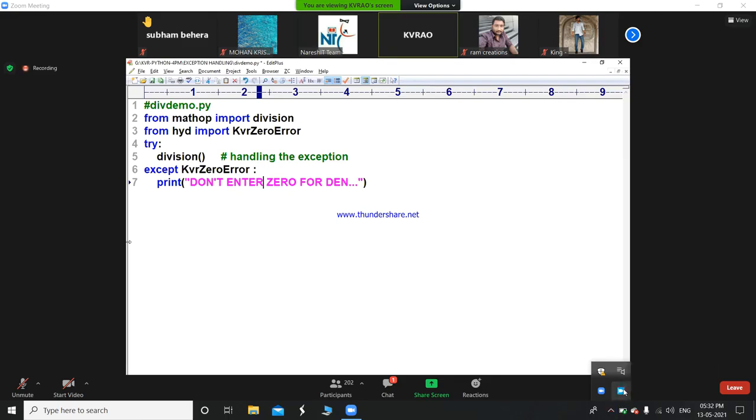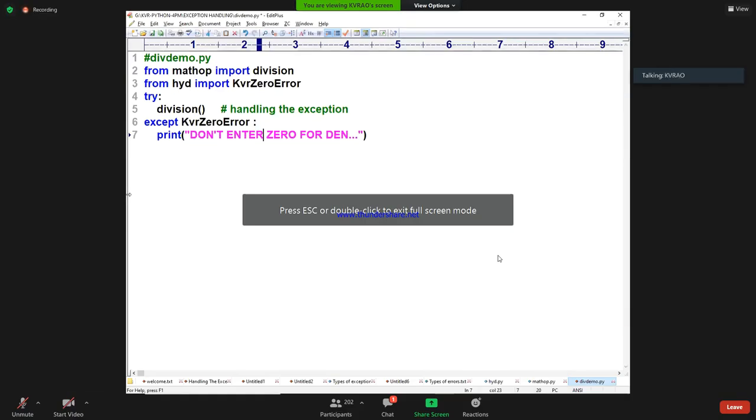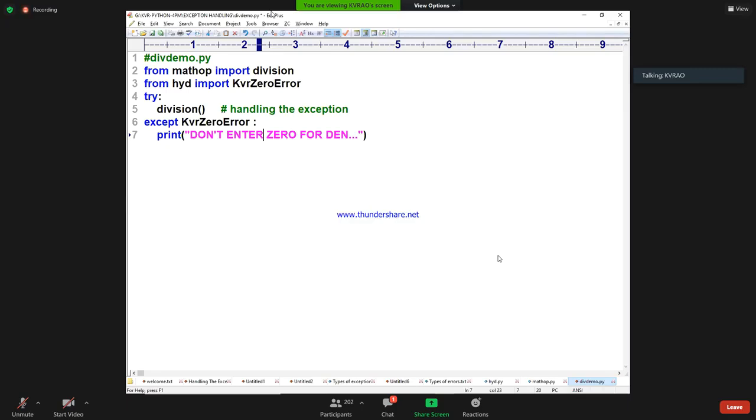Are you following me? How many phases are there? Development of the exception, hitting the exception, handling the exception. Handling the exception: easy or difficult?